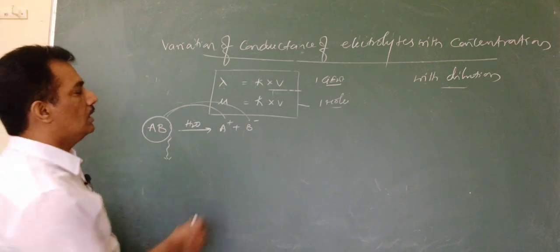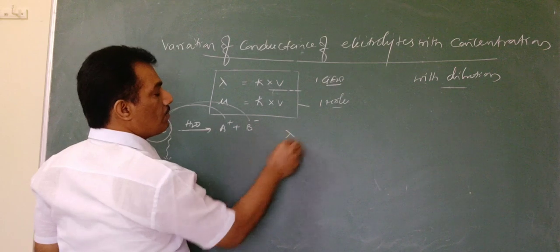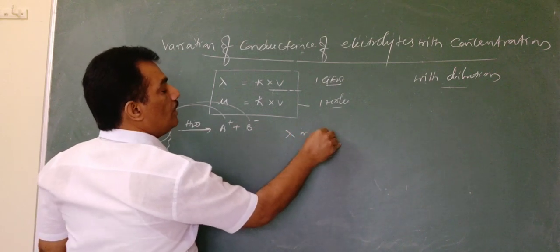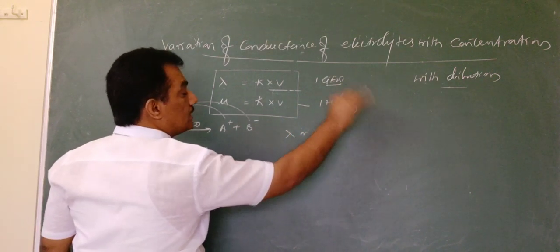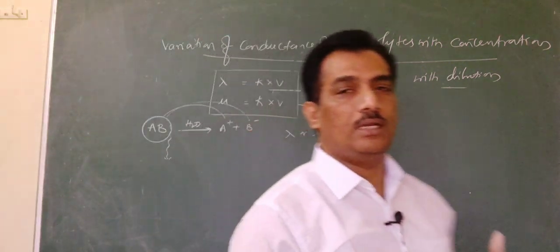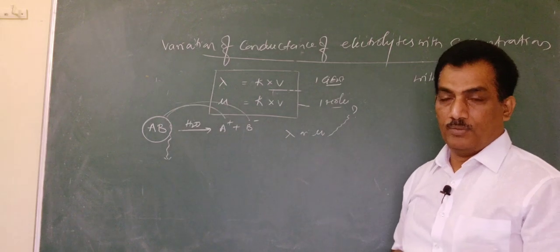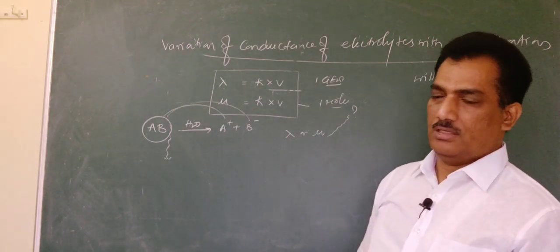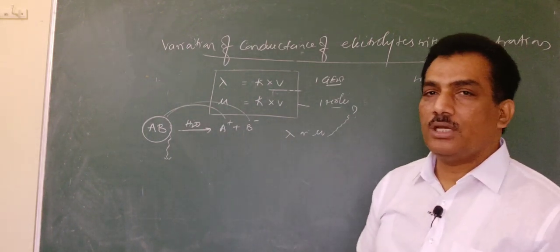Now the question is: up to what extent will lambda or mu increase? What is the maximum extent to which we can make this electrolyte increase its conductivity? Is there any limitation or not? Yes, there is a limitation.